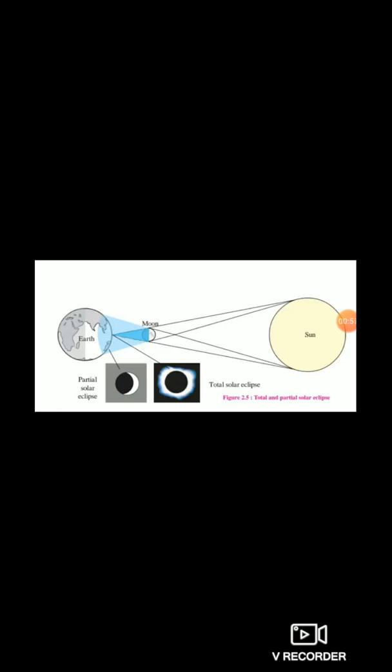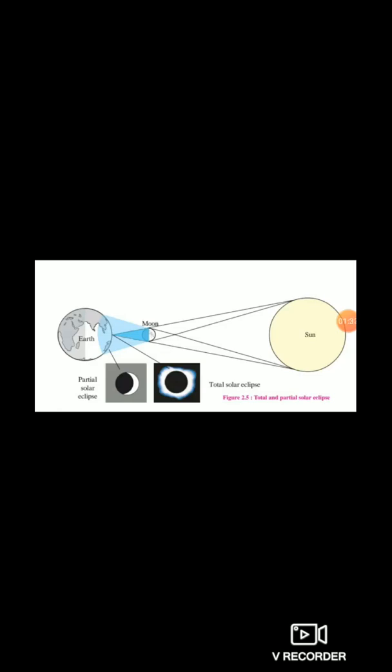This place experiences the solar eclipse. Why? Because the shadow of the moon falls on the earth, and this shadow is of two types. The central portion of the shadow is darker, where the shadow falls it is obviously dark, and the periphery is lighter. In the area of dark shadow on the earth, the sun becomes completely invisible.